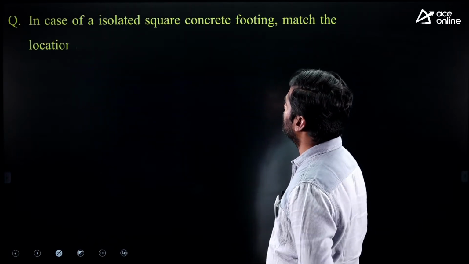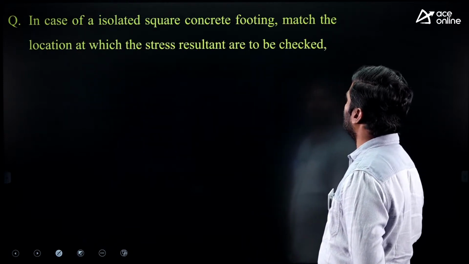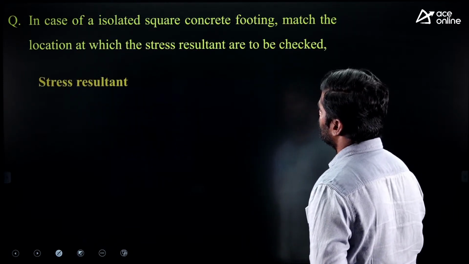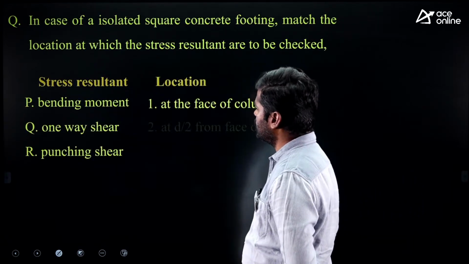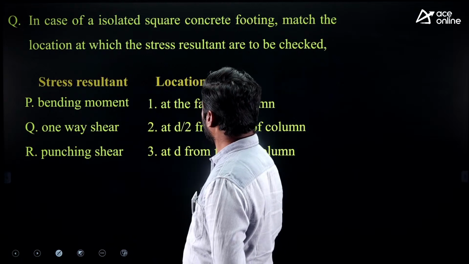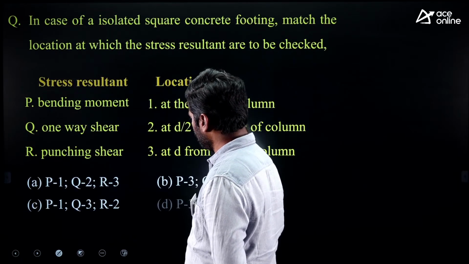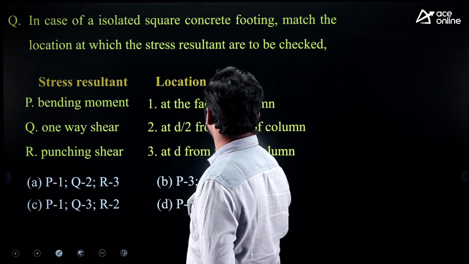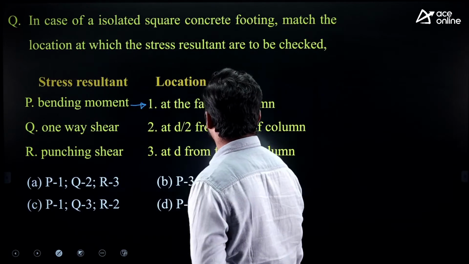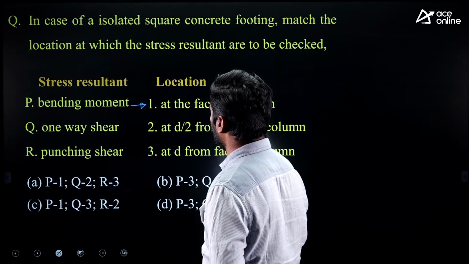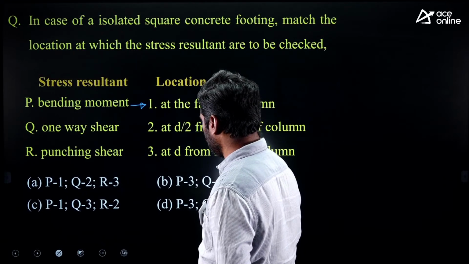In case of isolated square concrete footing, match the location at which the stress resultants are to be checked. Where is the critical section for these stress resultants? Options given like this. For bending moment, critical section lies exactly at the face of the column. P1.